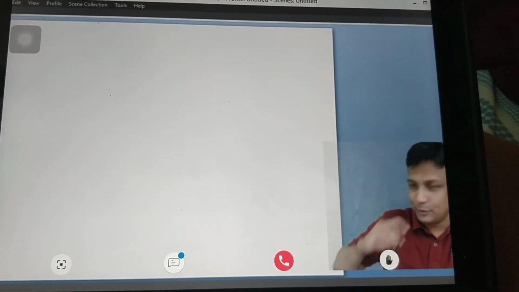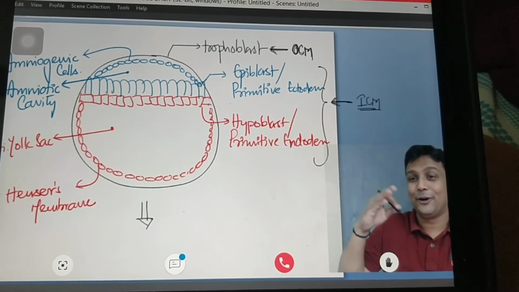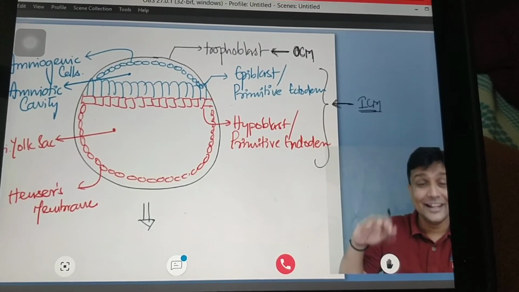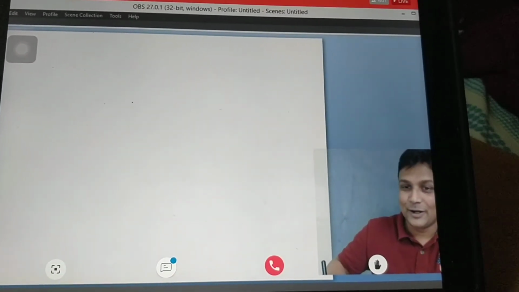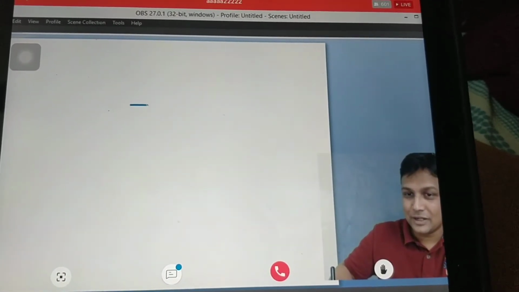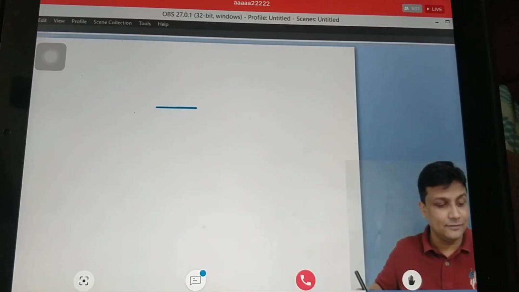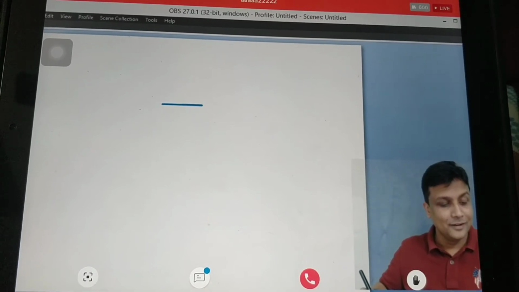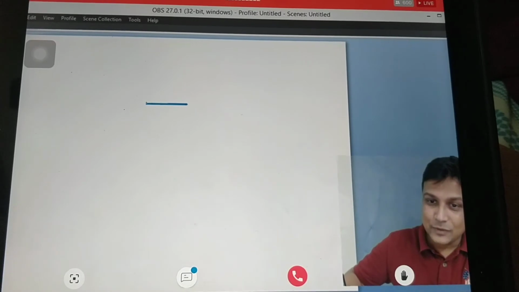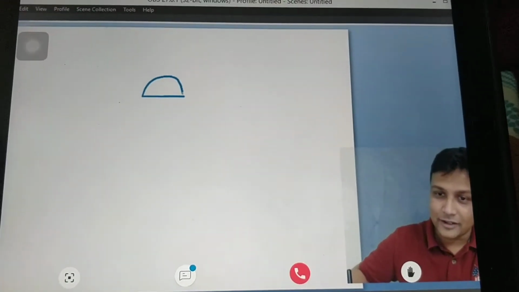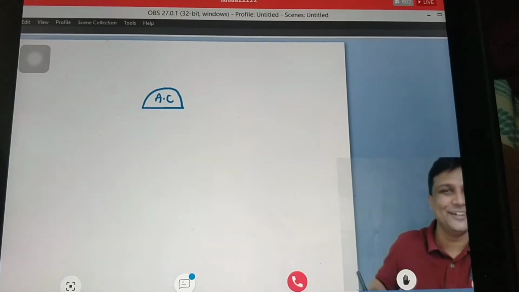Now what we are going to do is, I am not going to draw all these cells again and again. Let's make this diagram simpler. What is this blue colored layer above? Epiblast. It will multiply to form what? Amniogenic cells, and the amniotic cavity.